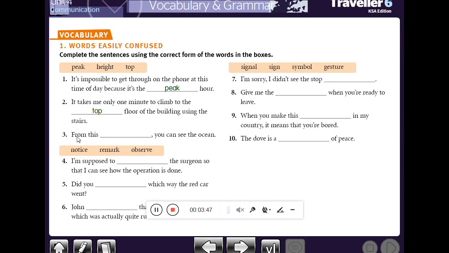Number 3. From this space, you can see the ocean. You can see the ocean. Here, the best answer will be height. From this height. Here, the word height means ارتفاع. Okay? Let's move to the second group. Second group is notice, remark, observe. Let's go to the vocabulary.